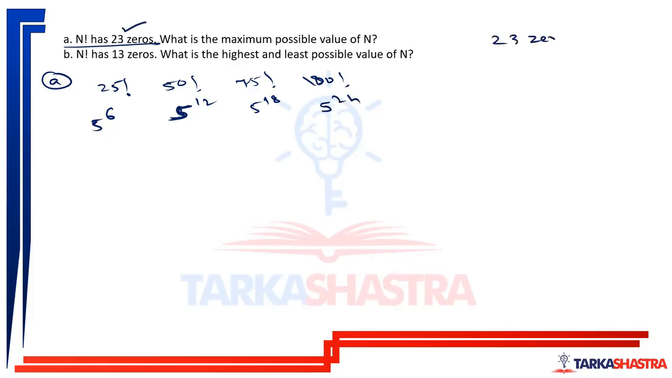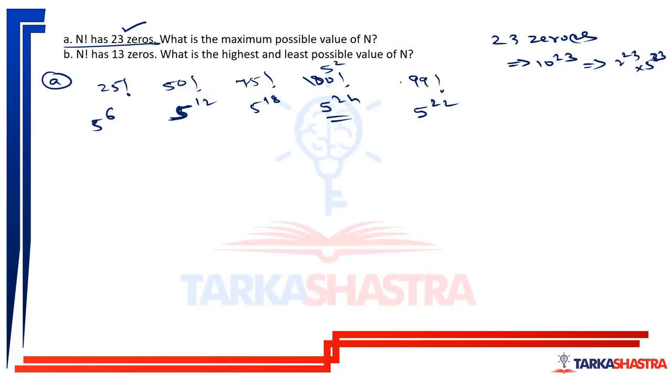23 zeros means 10 raised to 23, means 2 raised to 23 into 5 raised to 23. So highest power of 5 is 5 to the power 23. So 100 factorial has 5 raised to 24. What will 99 factorial have? It will have 5 raised to 22 only, because this 100 was contributing 5 raised to 2. That is why we got 5 raised to 24.